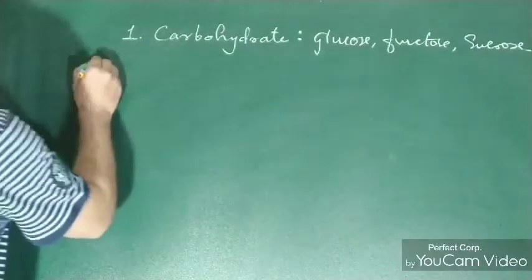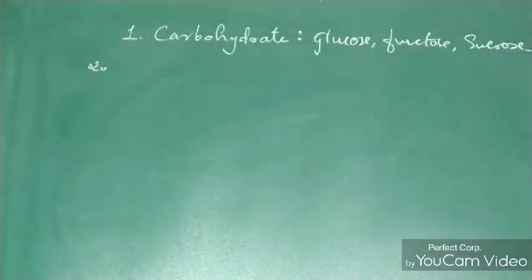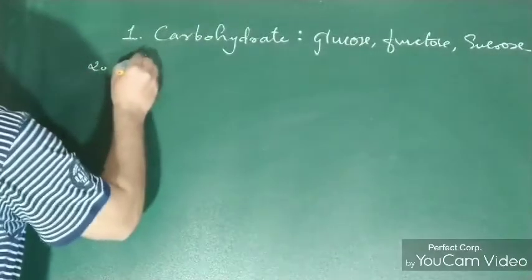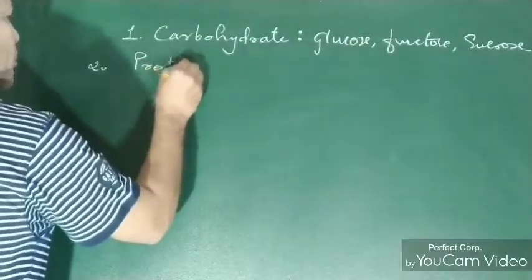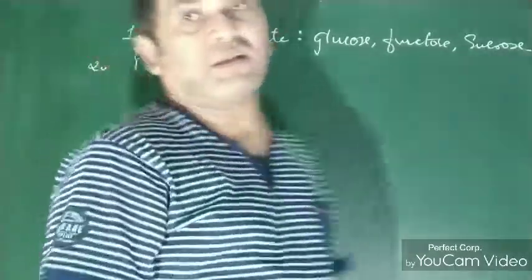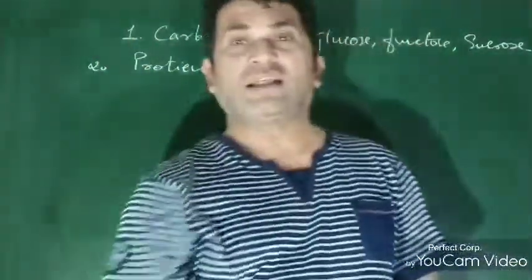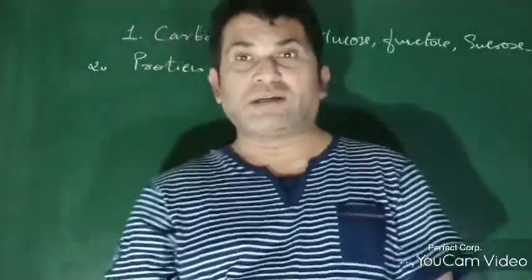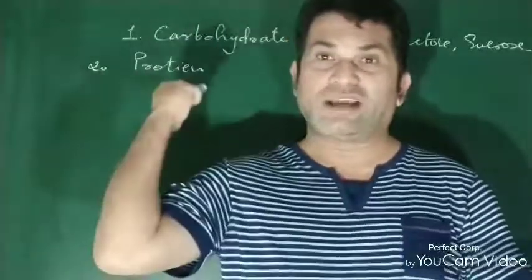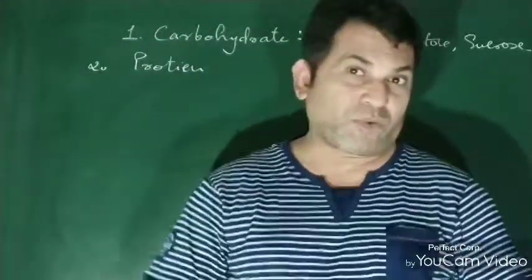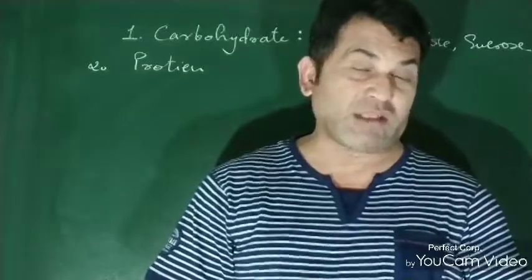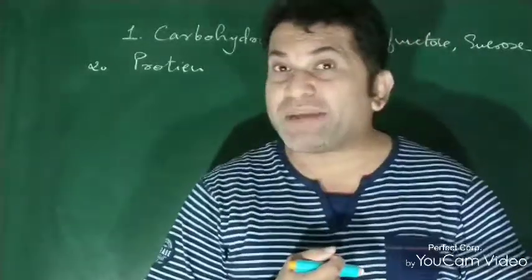If we go to the other thing, it is protein. Protein is also very important for our body. We used to say that we need protein powder to develop the body. Protein is made up of amino acids.